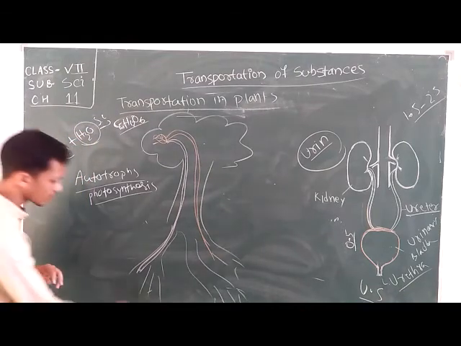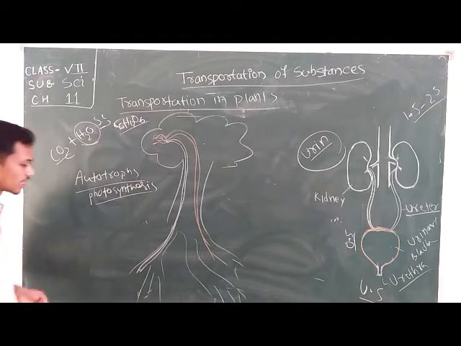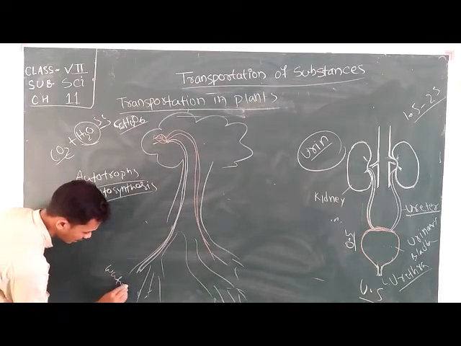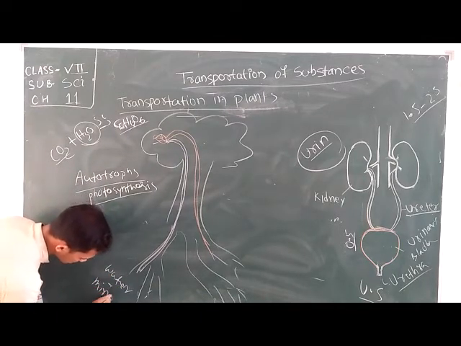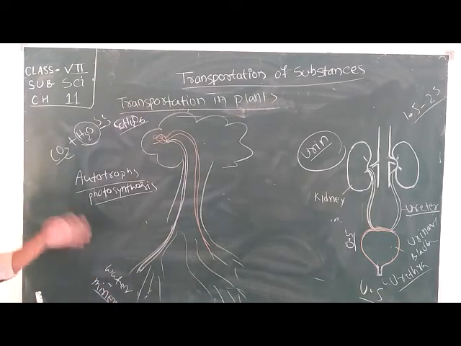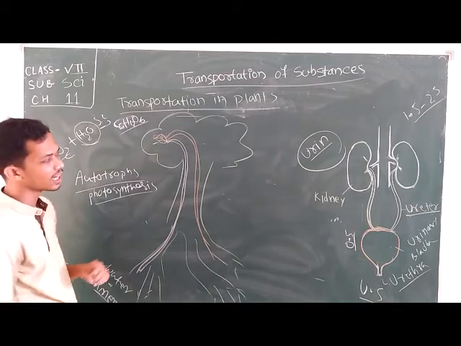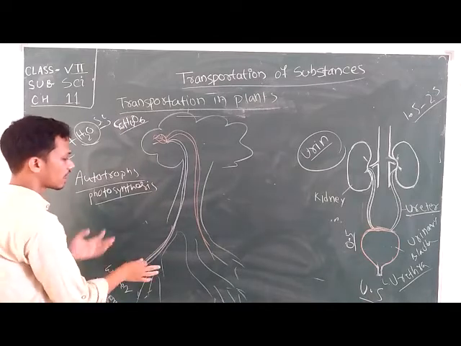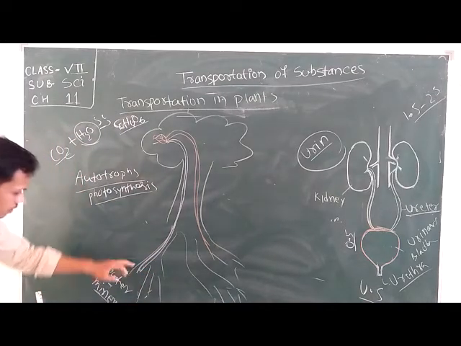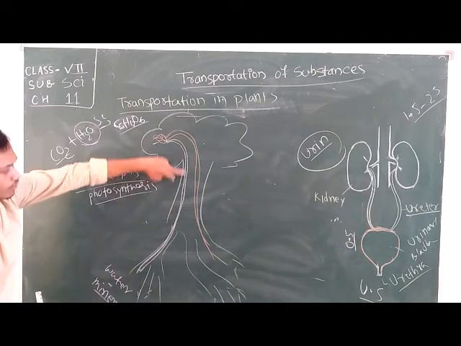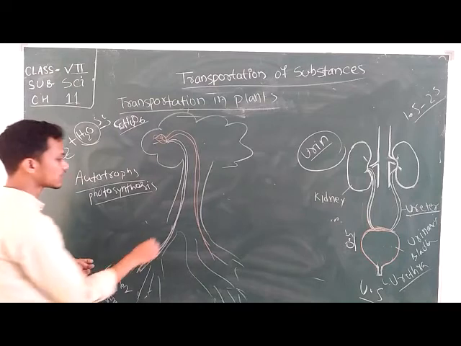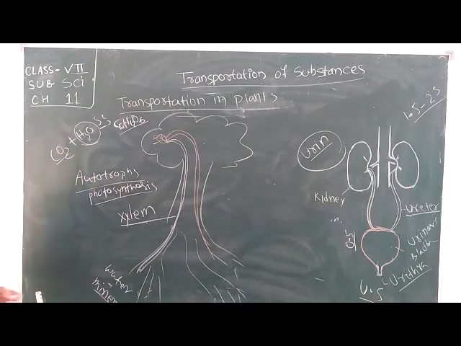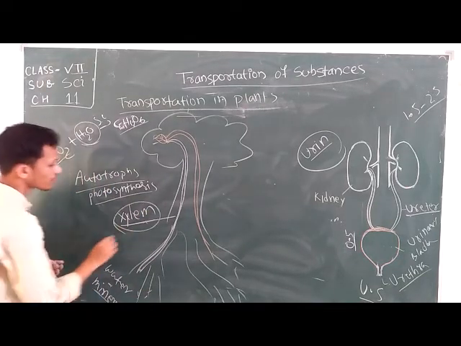Okay, so the underground part is called your root. The root of the plant will absorb this water and various required minerals from the soil, and they will be transported from the root to the leaves by pipes. There are a number of pipes that move straight from the root to the leaves. So these pipes are called your xylem. These are made of a special type of tissue, and they form a pipe-like structure.